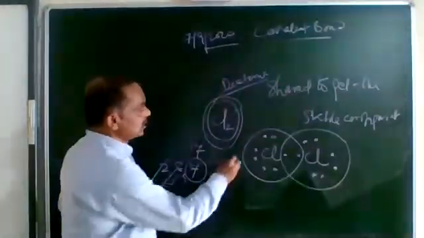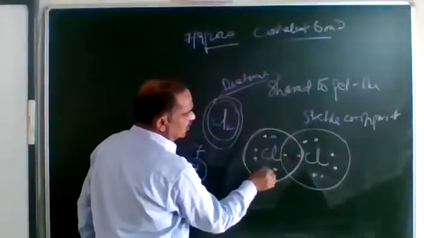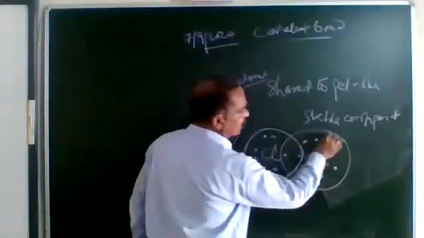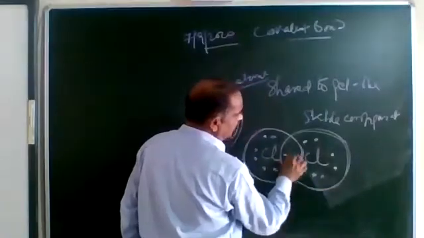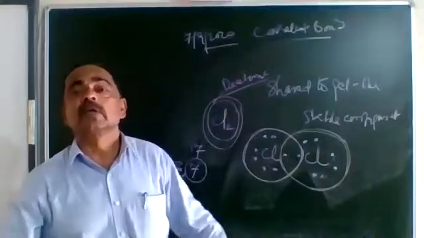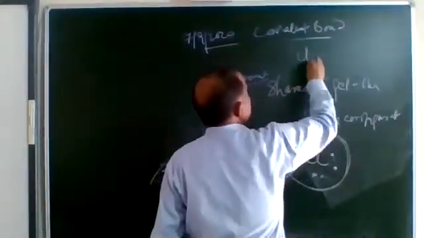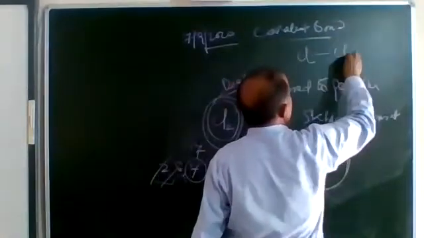Now you see this chlorine circle. It has got 8 electrons: 2, 4, 6, 8. And when the next one is also taken, it also has 2, 4, 6, 8 electrons. So both have the same electronic configuration. Or in other words, we can say chlorine is sharing its 1 electron with this one.